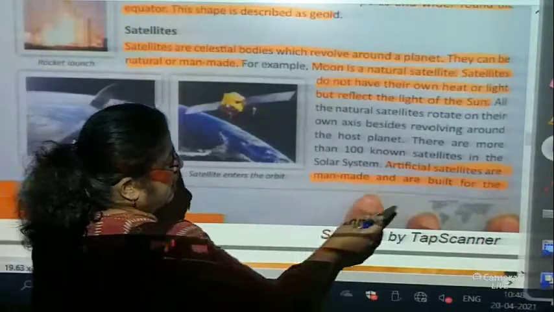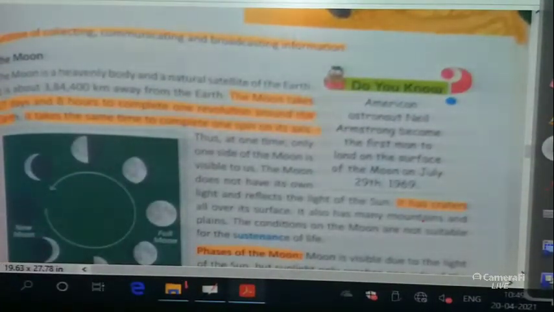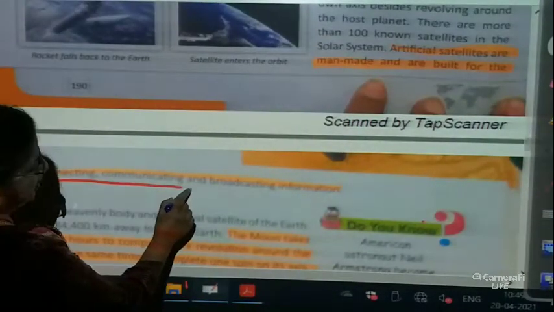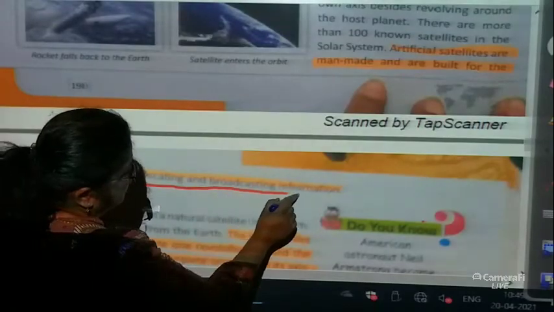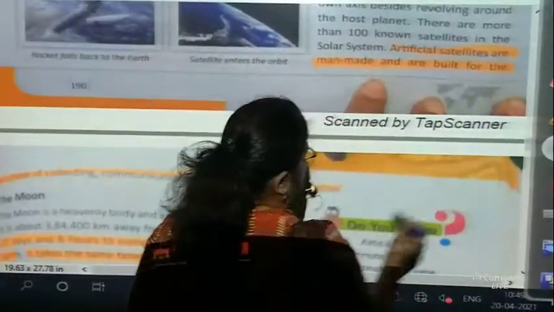Artificial satellites are man-made and are built for the purpose of collecting, communicating and broadcasting information. Why are they necessary children? To know. What do we know? Collecting, communicating and broadcasting information. Like we get the weather report from this satellite. Okay, it helps us.